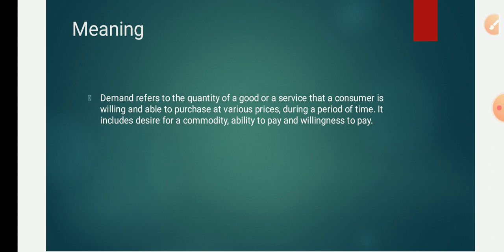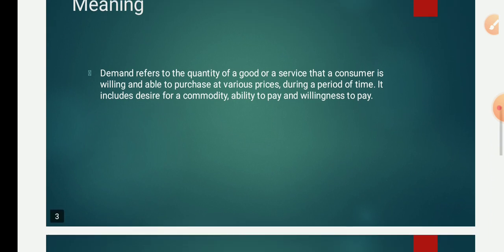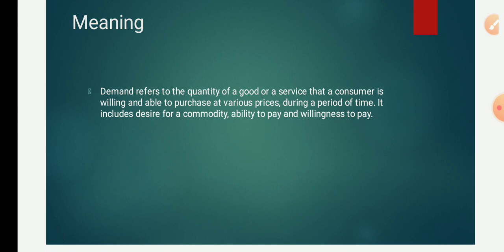So a quantity of a good is purchased for a price. We don't get anything for free, we have to pay for the good. Whatever goods and services we get, we have to pay for them. It has a price. Along with the price, we buy at a particular time.